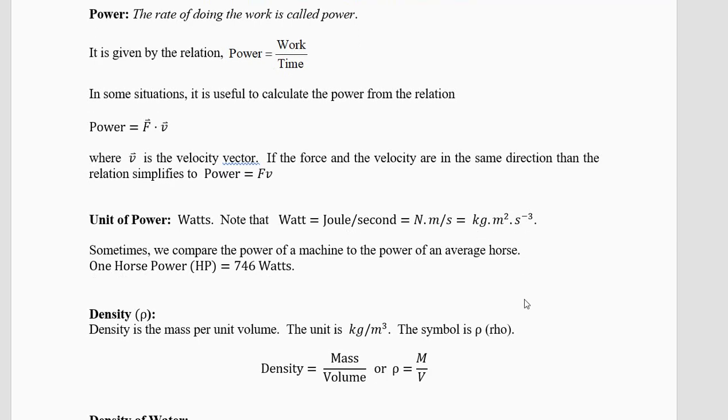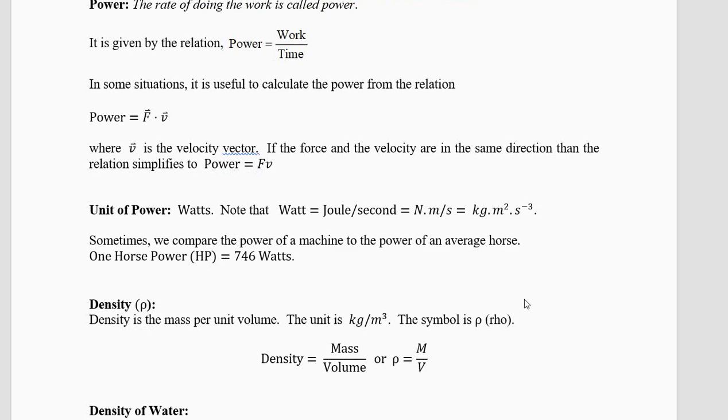Now, if you go to an industry, the shopkeeper may not understand watts. For bulb and tube light, he will understand. But if you ask him about a petrol engine or water pump, he will not use the word watts. He will use the word horsepower. An average horse has a power of 746 watts. Just remember that.